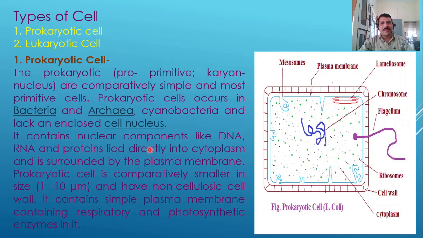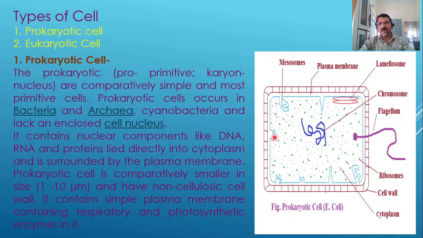This prokaryotic cell contains nuclear components like DNA, RNA and proteins. They lie directly in the cytoplasm and are surrounded by the plasma membrane. If you see this diagram of a prokaryotic cell, there is no true nucleus present, or the nucleus-like structure is absent here. The DNA and RNA, the nucleic acids, are directly laid into the cytoplasm. This cell is very simple.